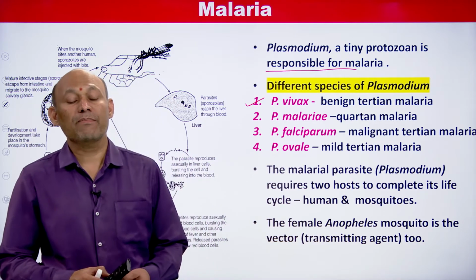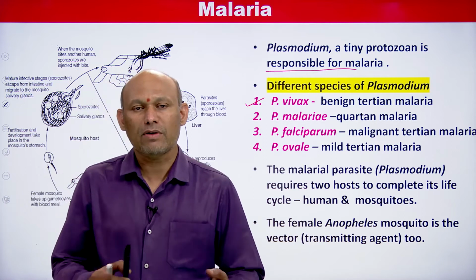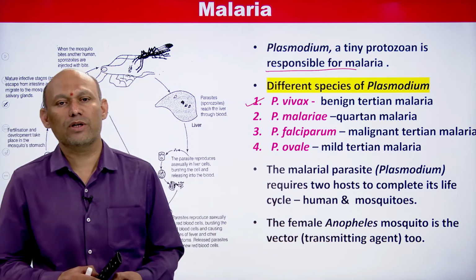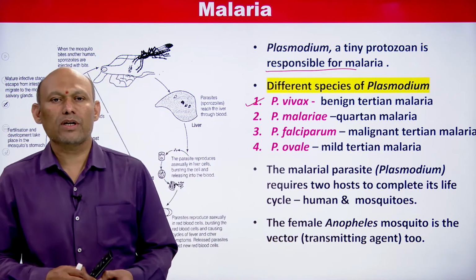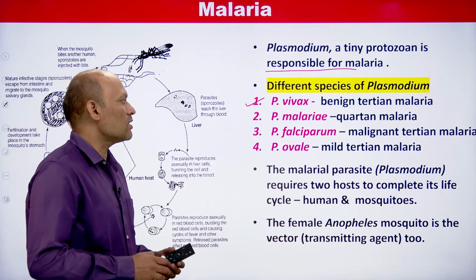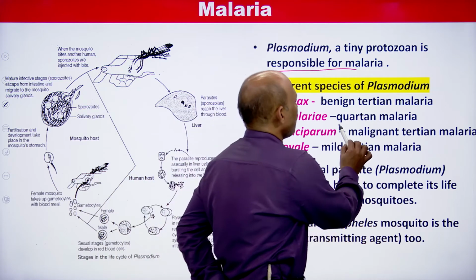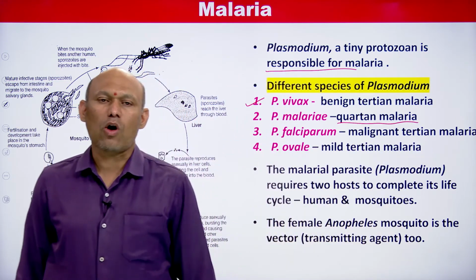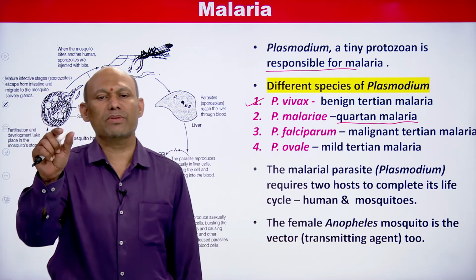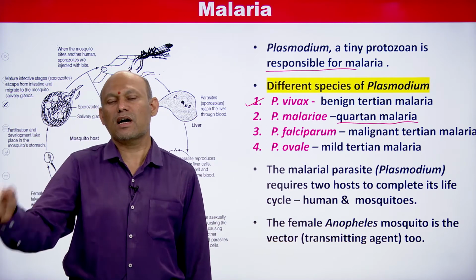One more species is there in the Plasmodium genus, that is Plasmodium malariae. Plasmodium malariae is responsible for causing quartan malaria. On every fourth day fever recurs, so it is called quartan malaria. You have to remember the names of the species and the diseases caused by those species.